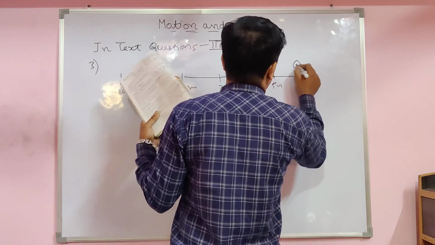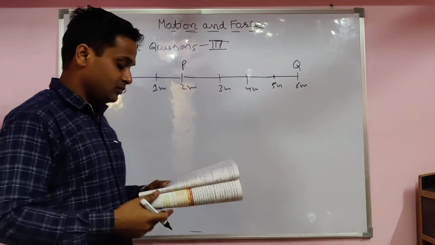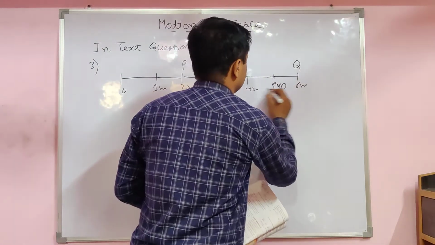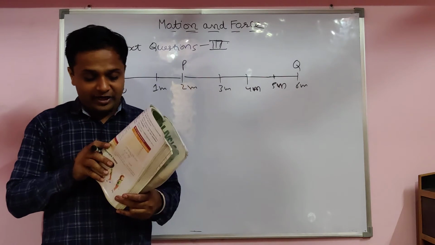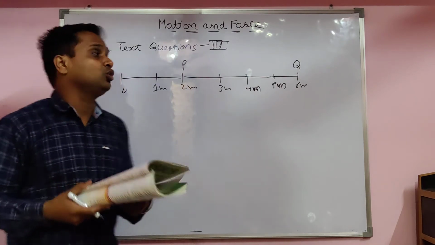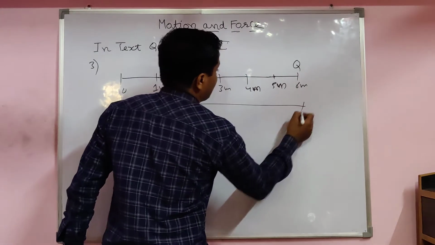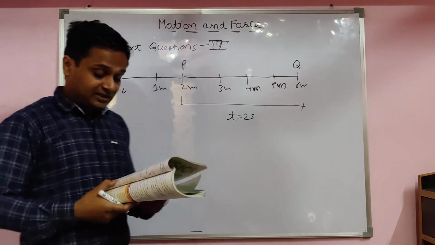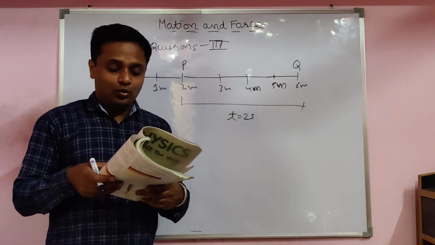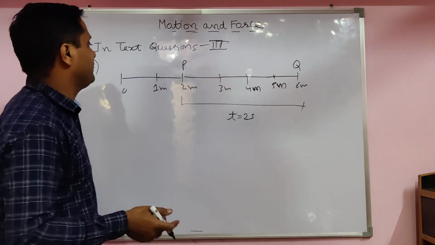At 6 meter the point is Q, and this one is P. Now you see, a body moves along a straight line from P to Q in 2 seconds. P to Q, how much time taken? 2 seconds. What is the displacement and what is the velocity along PQ?